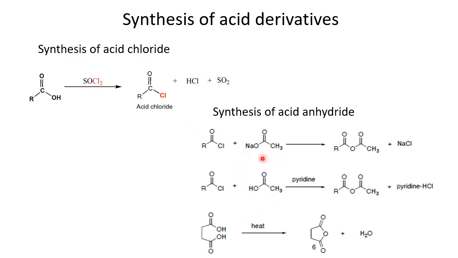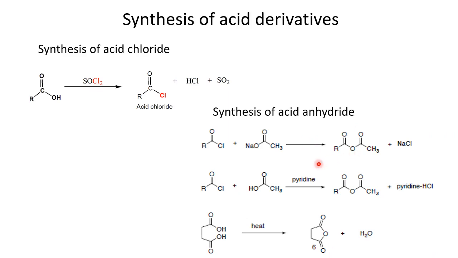So in the next reaction, there is acetic acid here, and then acetic acid reacts with acetyl chloride, and then this acyl chloride reacts in the presence of pyridine. Pyridine is basically a base, and then we get this acetyl anhydride with another acid, and pyridine HCl as a salt is removed.